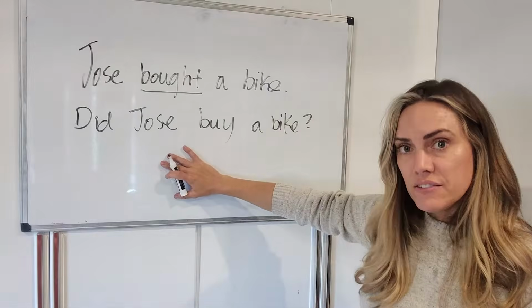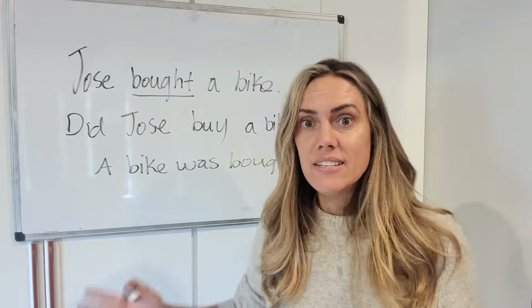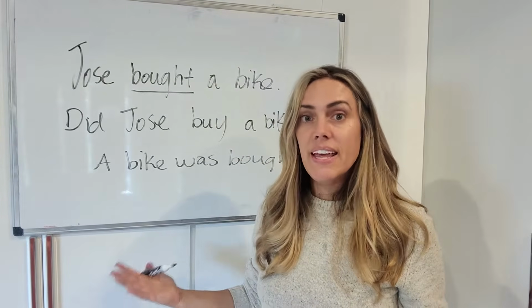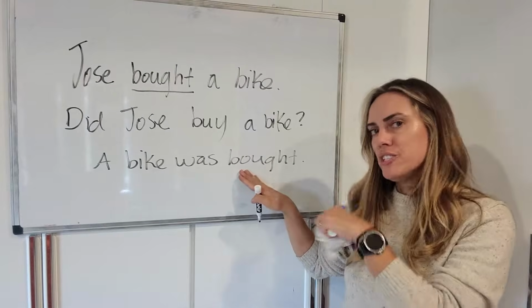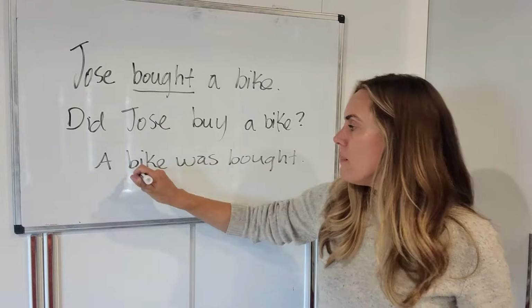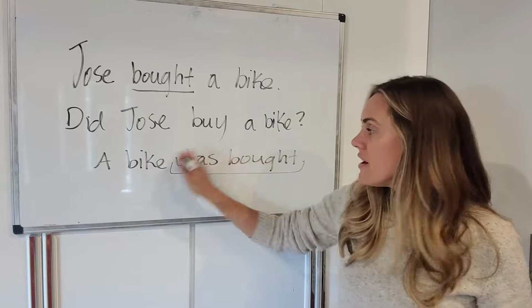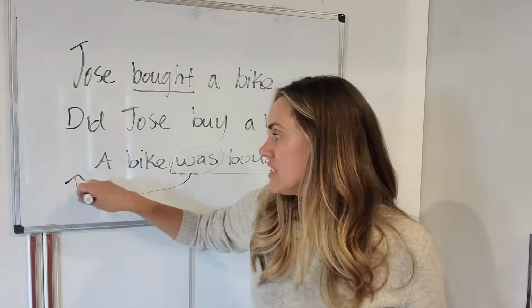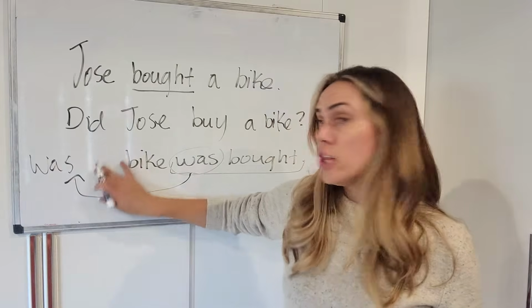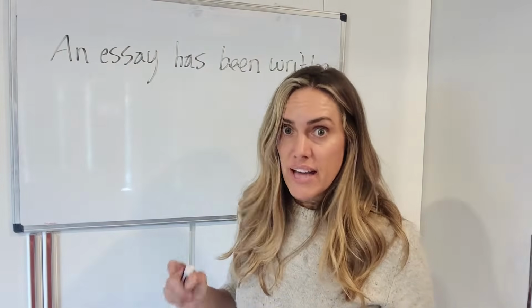Now that is active voice. It's just a regular question, but let's make it passive. Okay, so here's the sentence, not the question, the statement in the passive voice. A bike was bought by Jose, but we don't have to say that, right? A bike was bought. So now let's make that a passive voice question. Let's move the helping verb. It's already a helping verb. Let's move it on over to the front. Was, lowercase here, was a bike bought? Question mark. That's it.